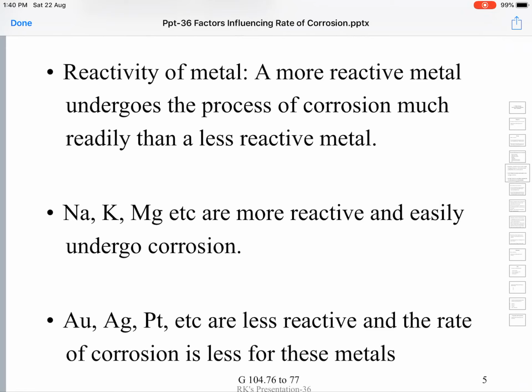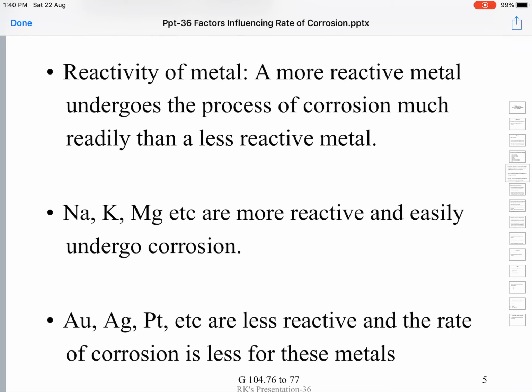All other metals occur in nature in the form of their compounds, which we call minerals or ores, whereas these noble metals occur in nature in the metallic form itself because they are least reactive. Since they are least reactive, they don't react with the surrounding environment much, and the rate of corrosion will be much less.